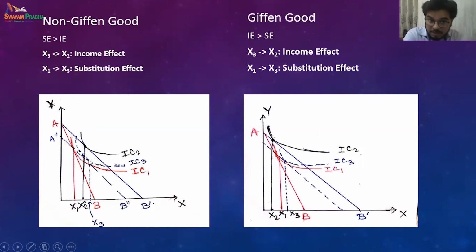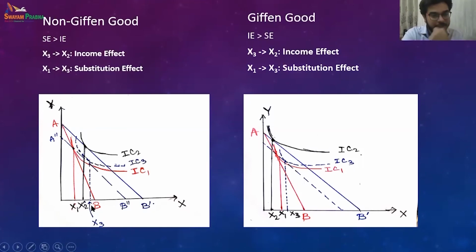So due to the parallel shift of the budget line, real income adjustment, this is the substitution effect, right? We are trying to consume the same commodity bundle that we were consuming initially, before the price fall or decline in price. So this is the substitution effect. The substitution effect is x1 to x3. The income effect is x2 to x3. The price effect is x1 to x2.